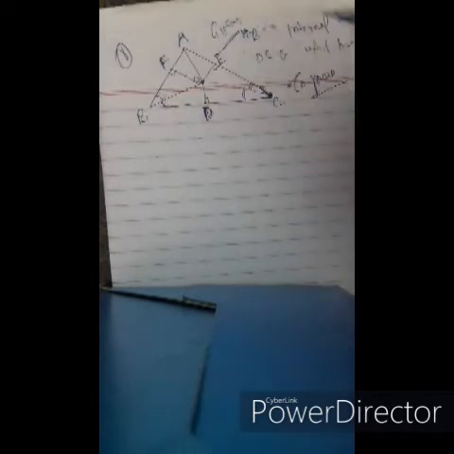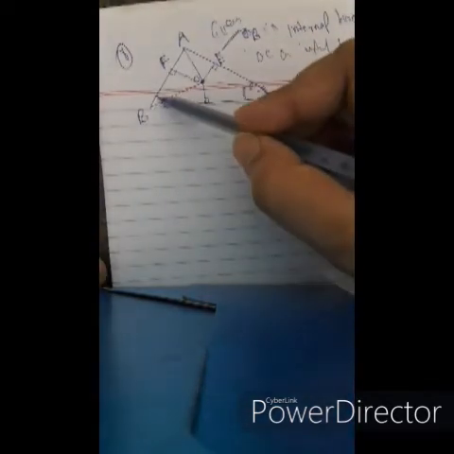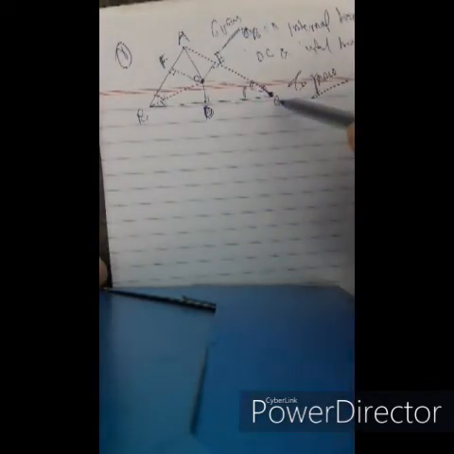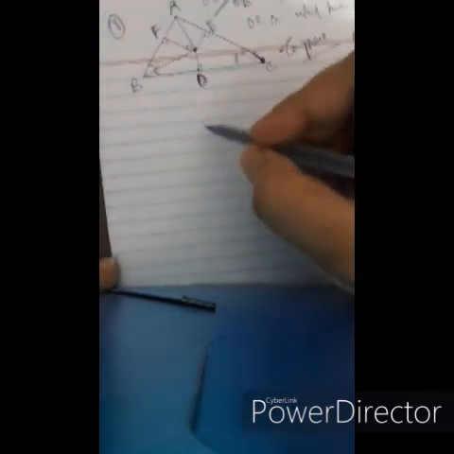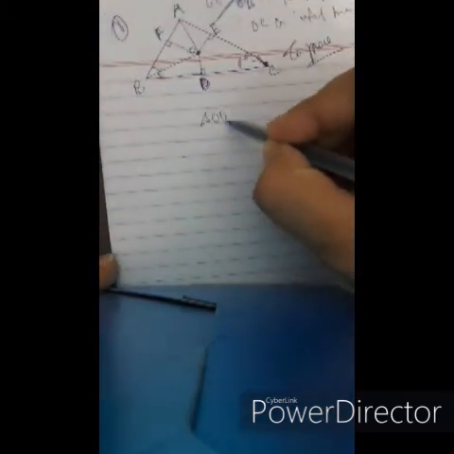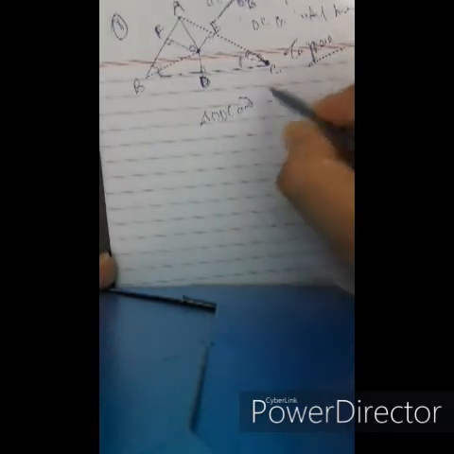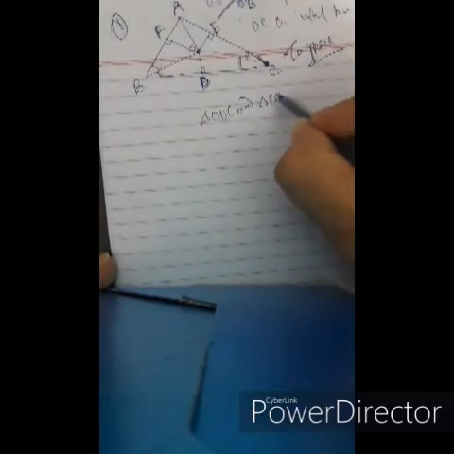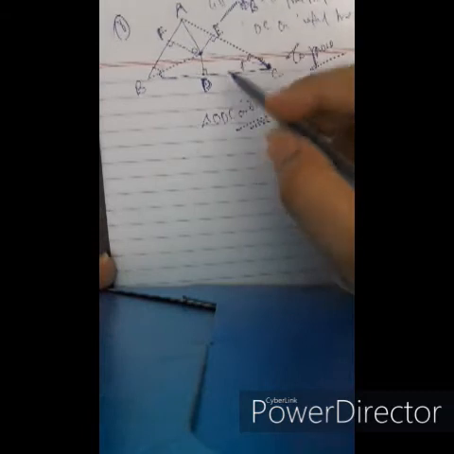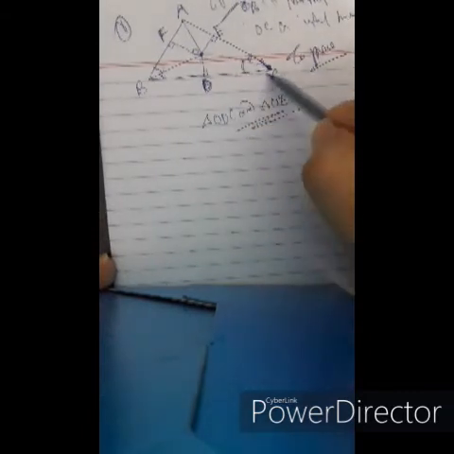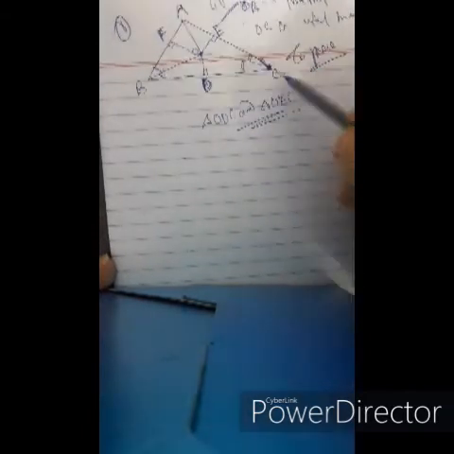So we know angle B and angle C are bisected. Now taking triangle ODC and triangle OEC, let's take these two triangles.